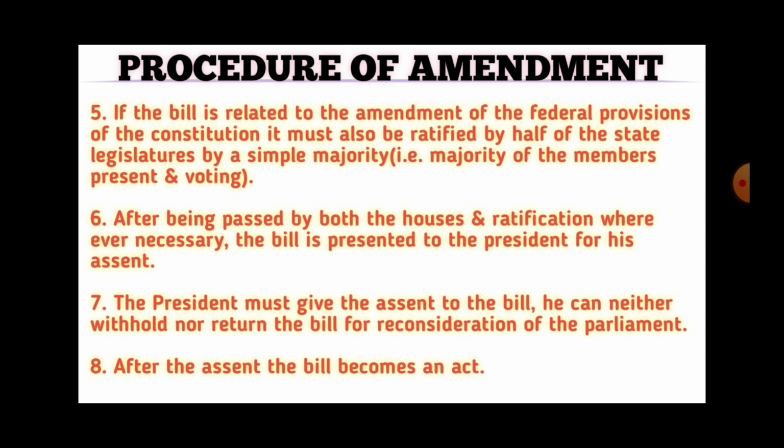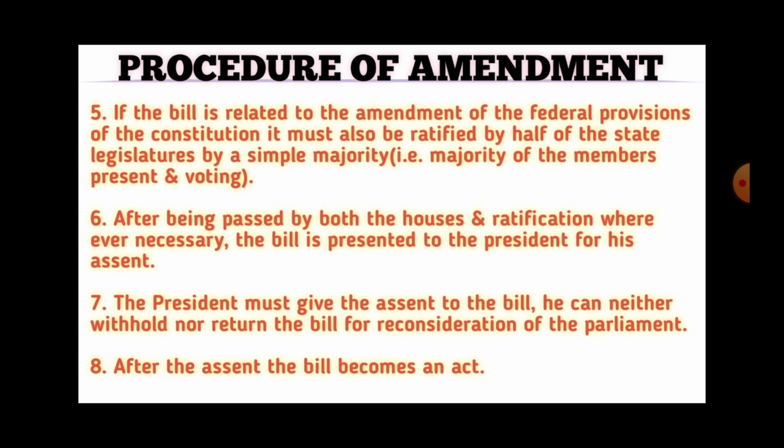After being passed by both the houses and ratification wherever necessary, the bill is presented to the President for his assent. It means that after the bill is being passed by Lok Sabha and Rajya Sabha and ratified wherever necessary by the states, the bill is being presented to the President for his assent.